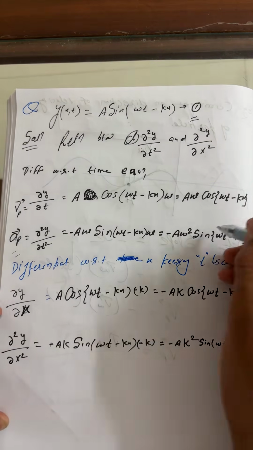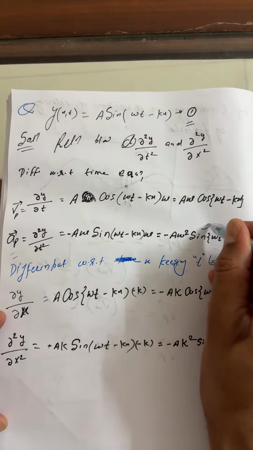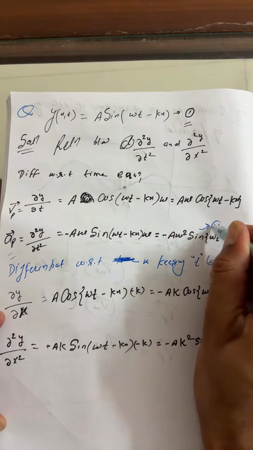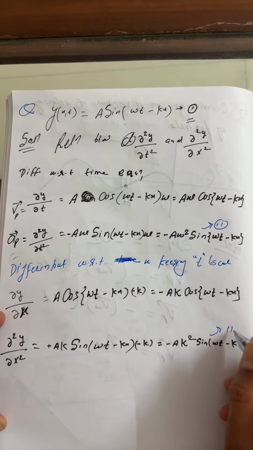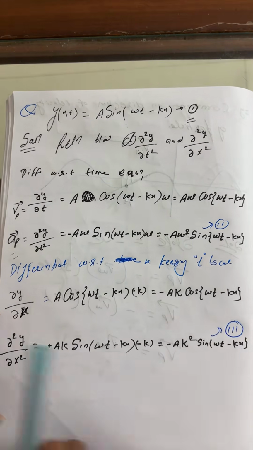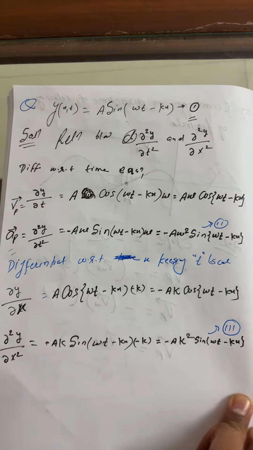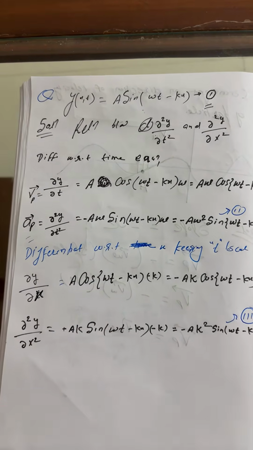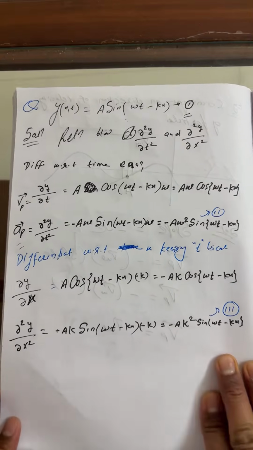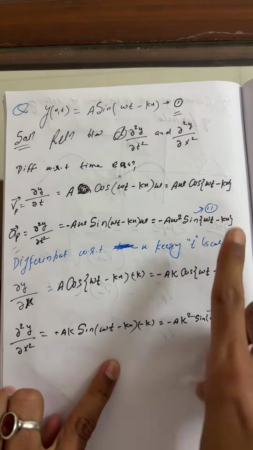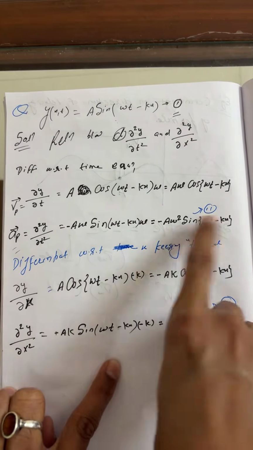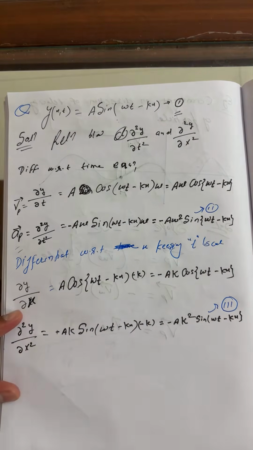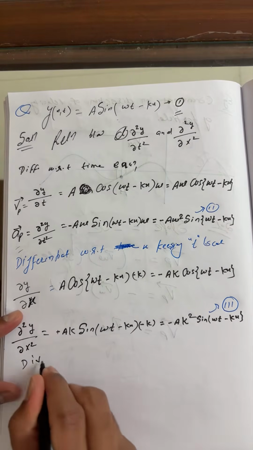Let us suppose this is equation number 1, you can take equation number 2. Now, students, you can say this is equation number 3. So here, just divide equation second by third. So divide equation second and third.